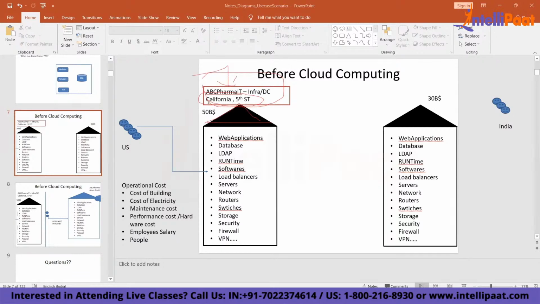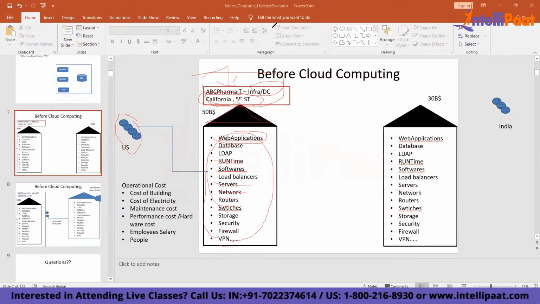Now this company has various systems like applications, database, the runtime software, servers, network, routers, switches, storage, security, VPN. So they have so many things which are running from their data center. This is their data center, right? And they have so many users who connect to their current data center, which is running from California, and this is a physical office.